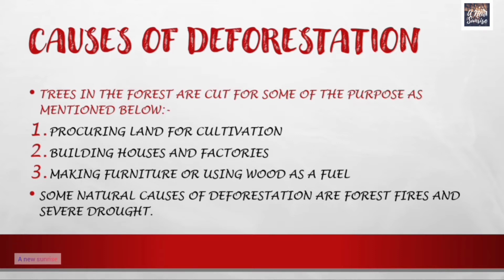The third reason why deforestation is taking place is making of furniture or using wood as a fuel. Trees are being cut so that the wood of those trees can be used for making furniture, and as a fuel to burn. These were the human-made causes. Now let us see the natural causes of deforestation. Some natural causes of deforestation are forest fires and severe drought.